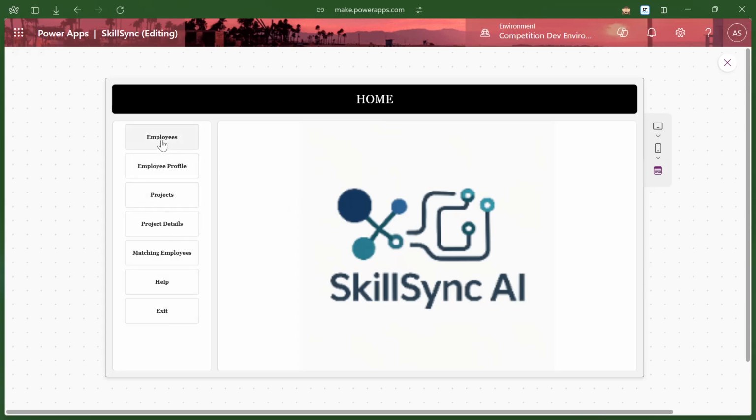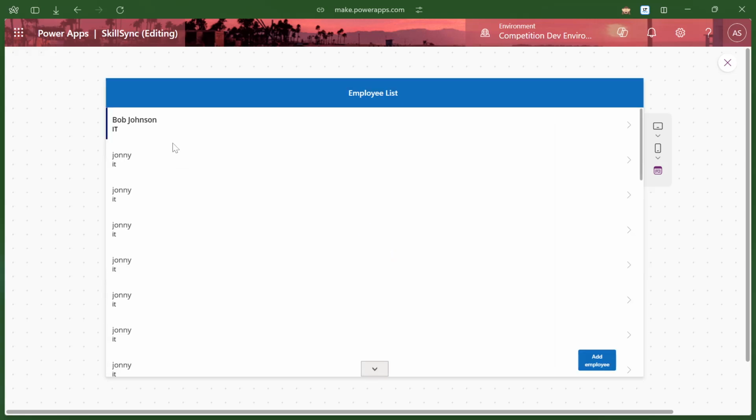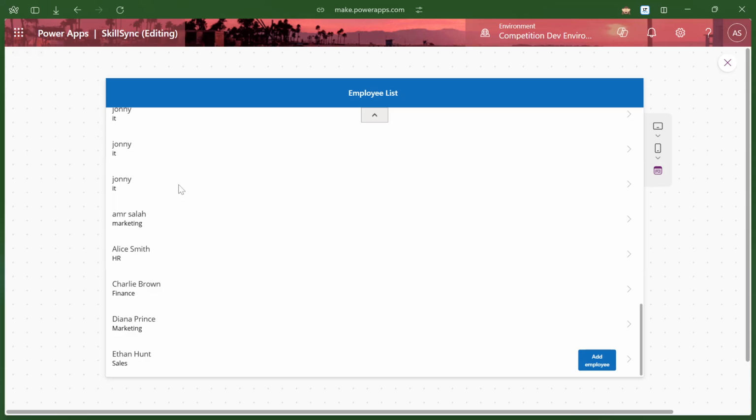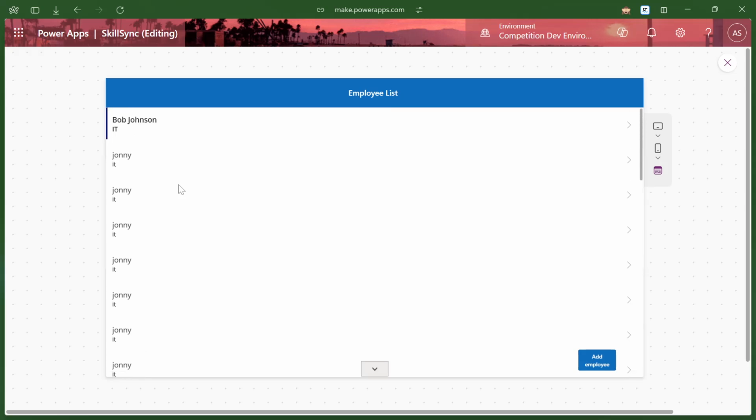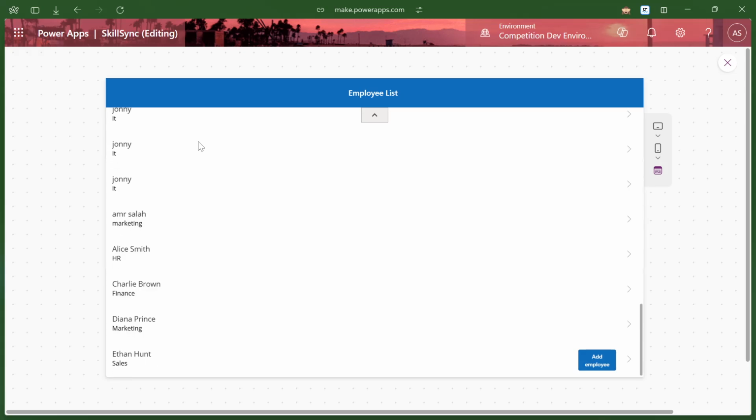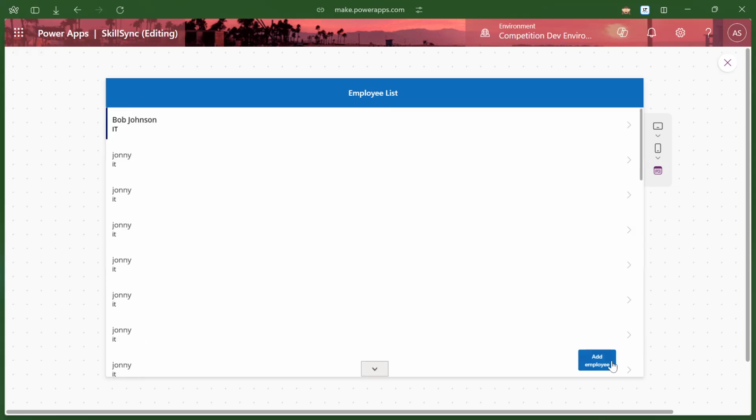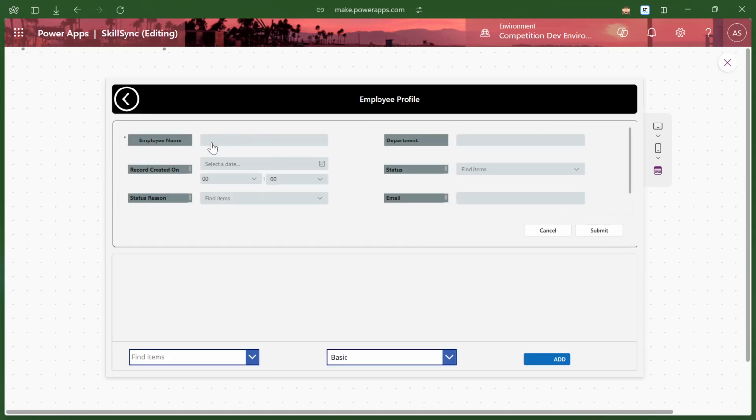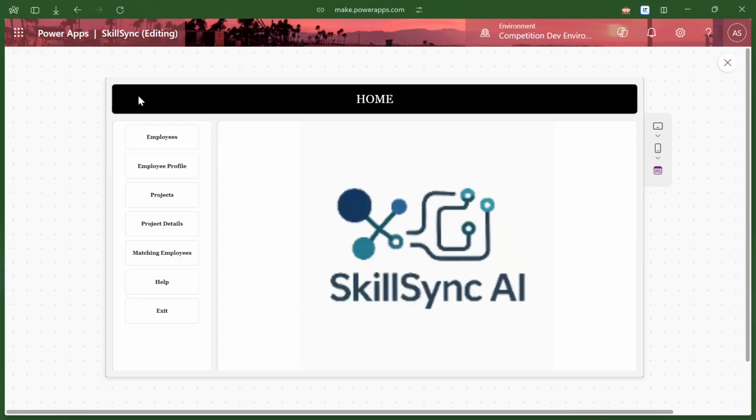If I click on employees, it will feature all the employees that I have available, with just a brief name and their department. For further searching, you can use the search bar at the top. That's what we've reached so far. You can also add an employee through this button right here. If I click on it, we'll be able to add a new employee, but that's not what we want to do right now.